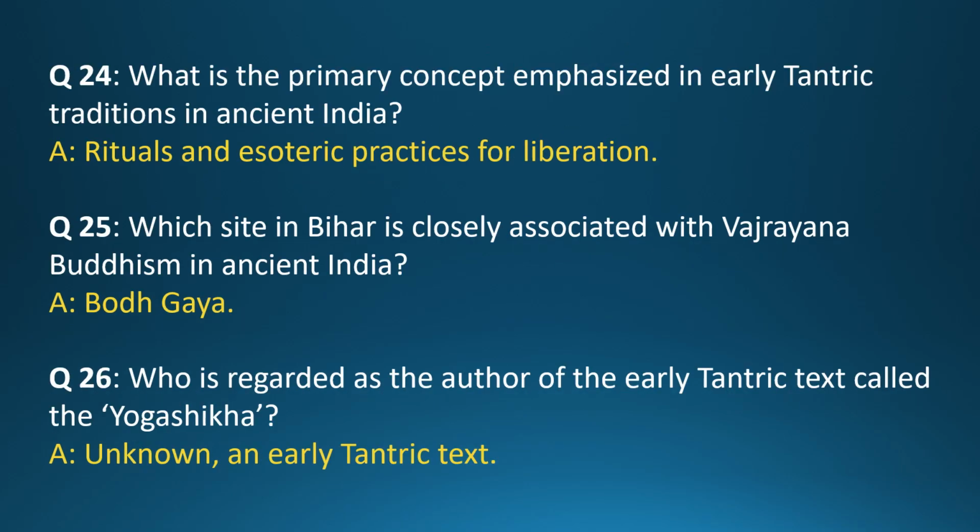Question 24. What is the primary concept emphasized in early tantric traditions in ancient India? Answer: rituals and esoteric practices for liberation. Question 25. Which site in Bihar is closely associated with Vajrayana Buddhism in ancient India? Answer: Bodh Gaya.